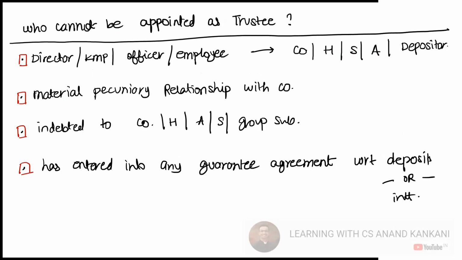If the person is indebted to the company, holding company, associate company, subsidiary company, or group subsidiary, or the company has entered into any guarantee agreement with respect to the deposits. So let's say the company defaults, then I am there to repay that money, or for the interest, then again in that case you cannot be appointed as the trustee.